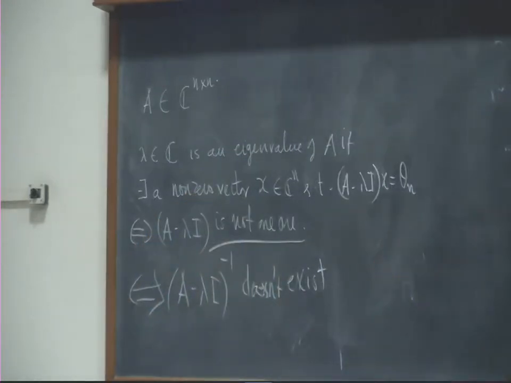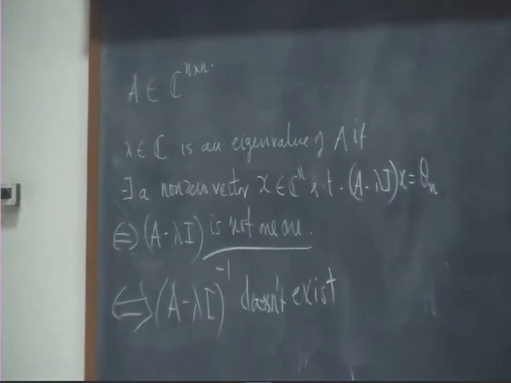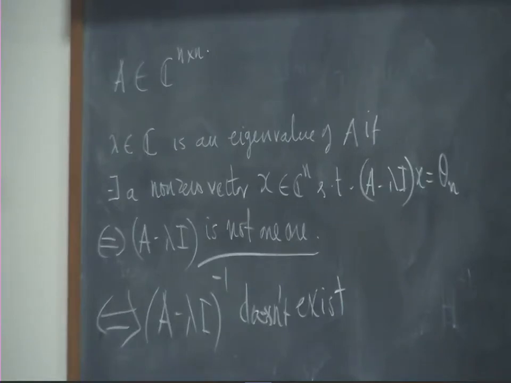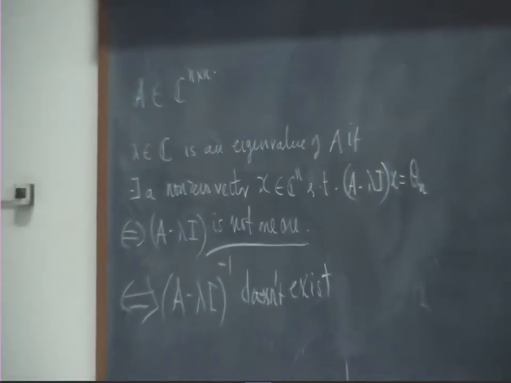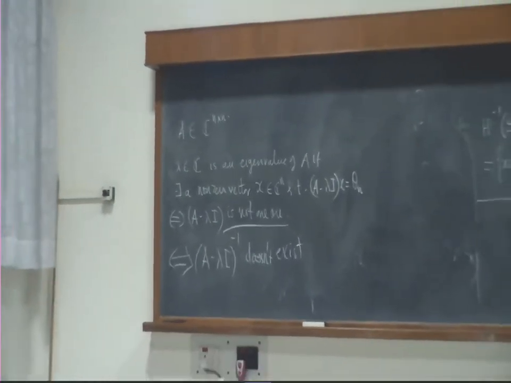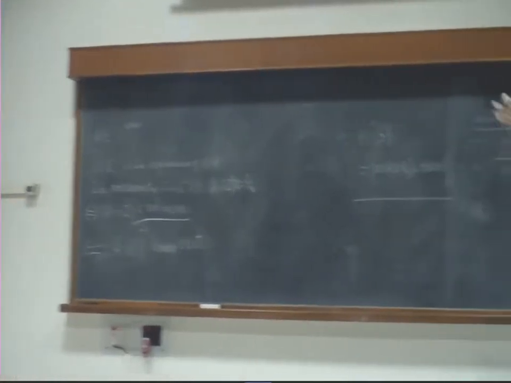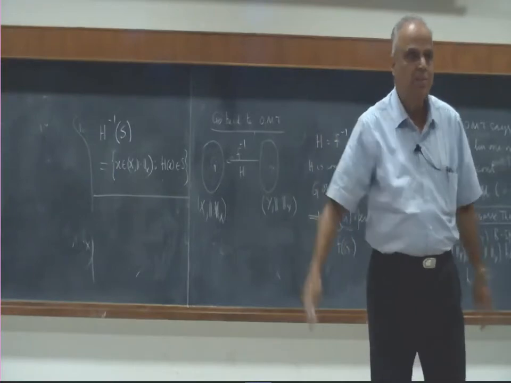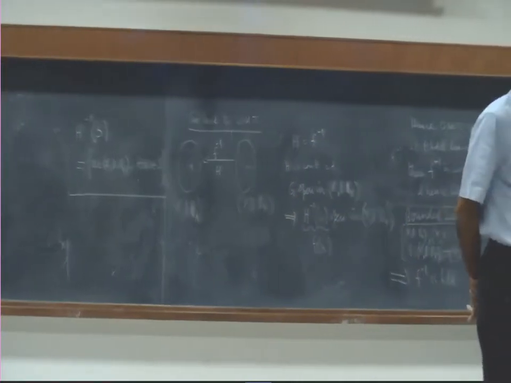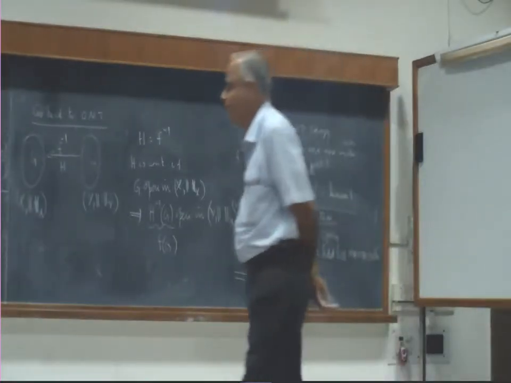Okay, various ways of looking at this eigenvalue. Lambda is an eigenvalue if A minus lambda I is not 1-1, if the inverse of A minus lambda I does not exist, or if the determinant of A minus lambda I is equal to 0. The first two are useful for us. This language can be used anywhere, whereas the determinant language is difficult to use in other places; we don't know what it means.